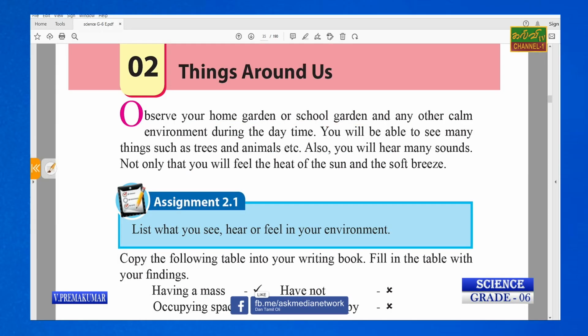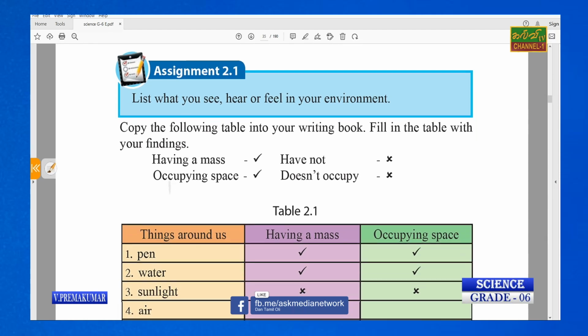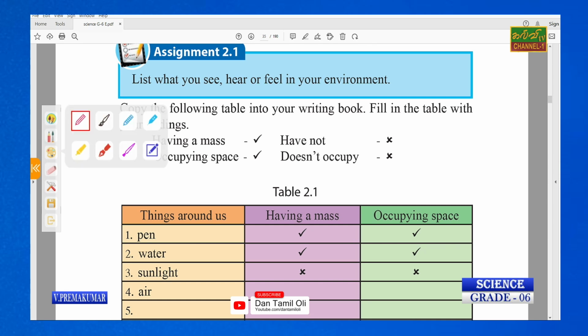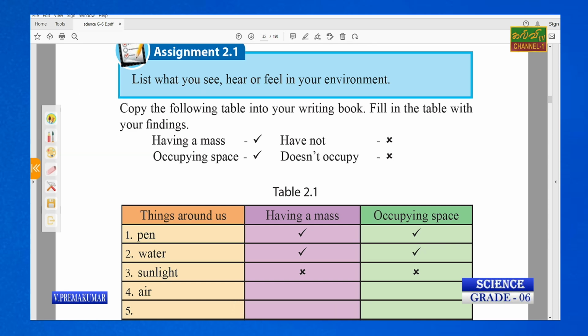Assignment. See the assignment. List what you see, hear or feel in your environment. Say what you see. We can see in our environment, for example, plants.